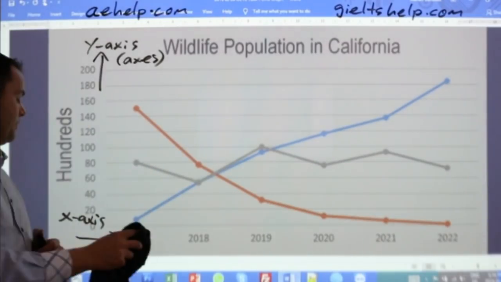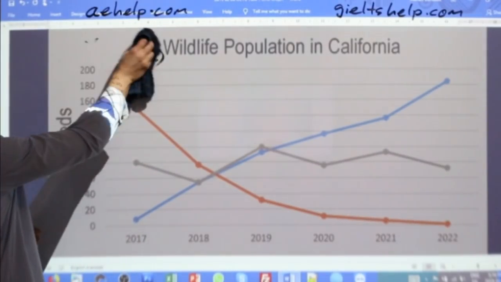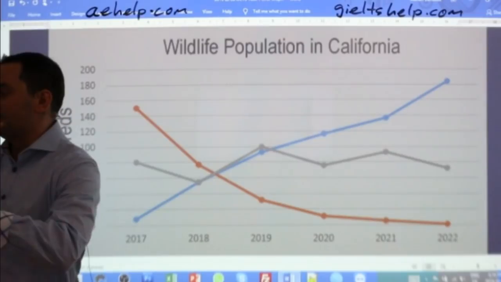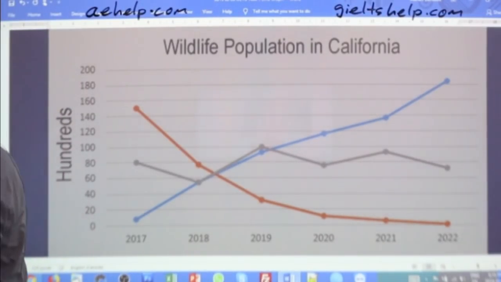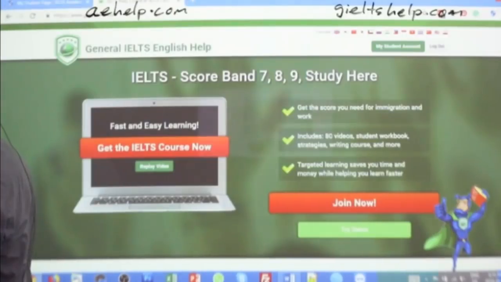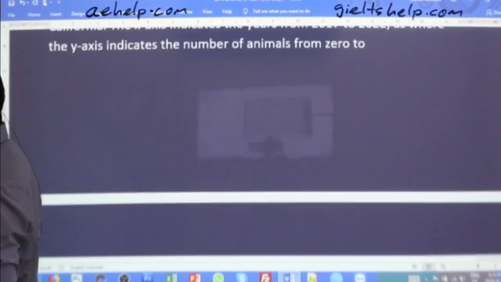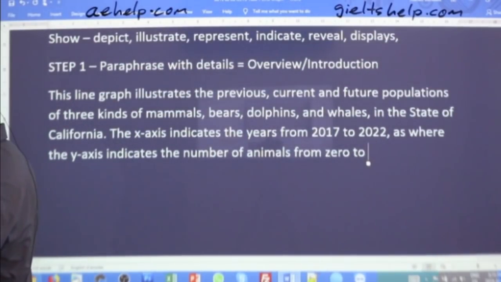All right, so 0 to 20,000, with intervals of 2,000.